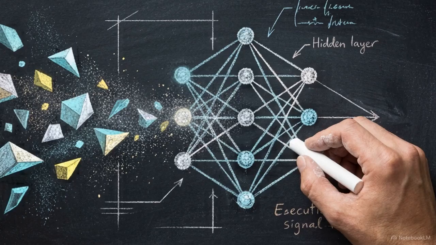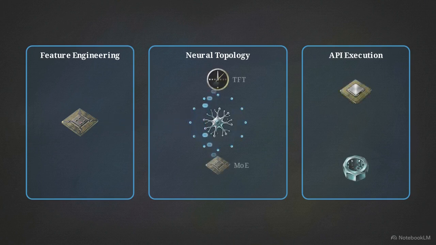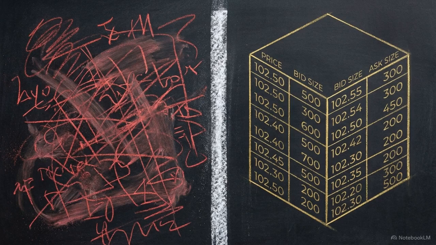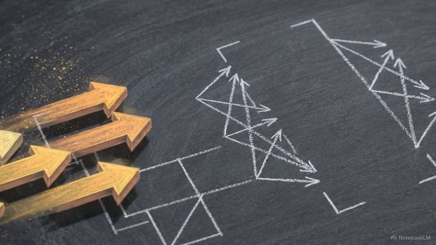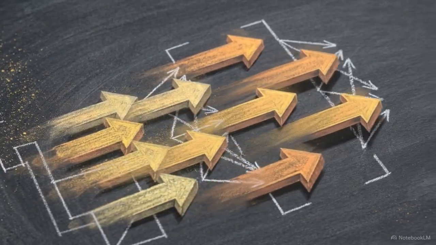To address this, we are going to outline how to build an AI-driven quantitative trading engine from first principles. This pipeline illustrates the necessary layers: feature engineering, neural topology, and API execution. Within the topology layer, specialized temporal fusion transformers and mixture of experts ensembles handle diverse data. Finally, the execution layer translates model outputs into hardware instructions at sub-millisecond speeds. This architecture integrates proprietary order patterns and timing signals, reducing reliance on noisy public data. Ultimately, this three-layered approach provides the exact structural framework necessary to map chaotic market data into clean, executable trading signals.